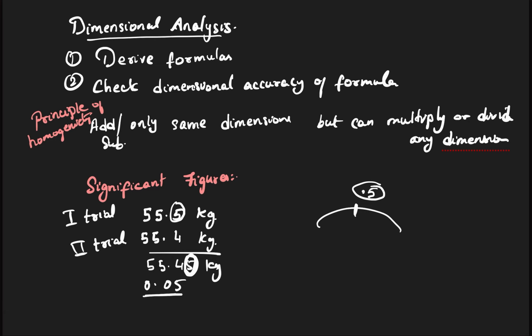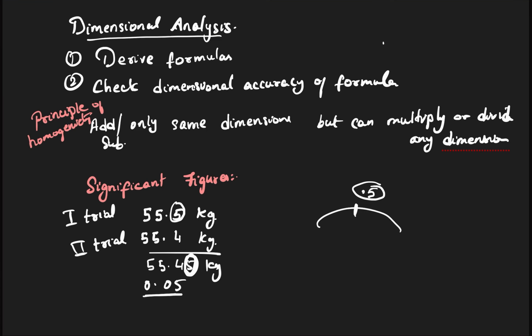Precision means up to how many digits you are able to measure, how close you know the value. Whereas accuracy means how close the value is to the correct value.